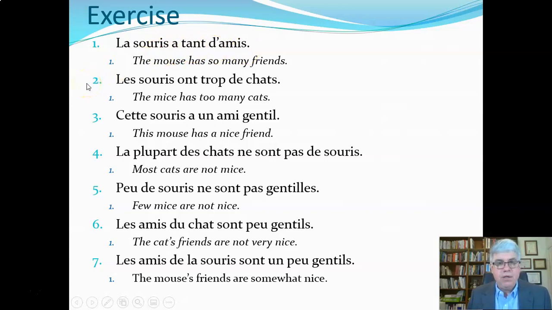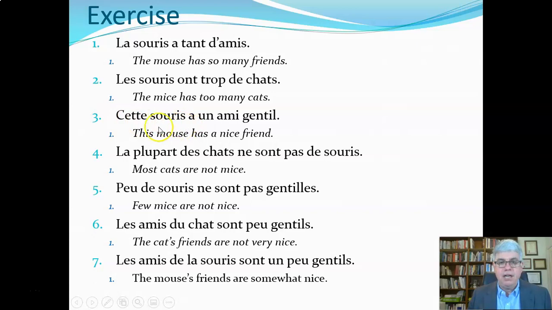Les souris ont trop de chats. The mice has too many cats. So that's, I'm not quite sure what that means, but if you were one of those mice, it would probably be quite meaningful for you.